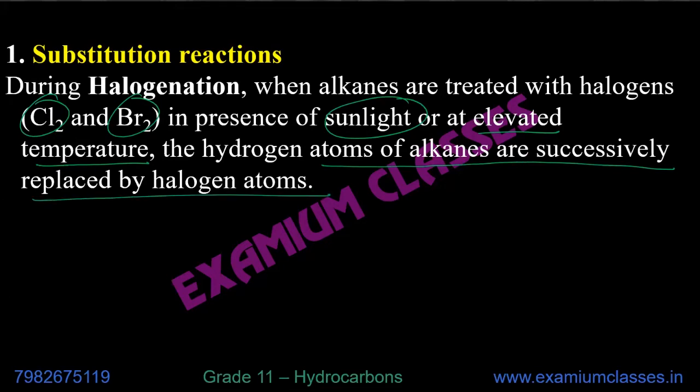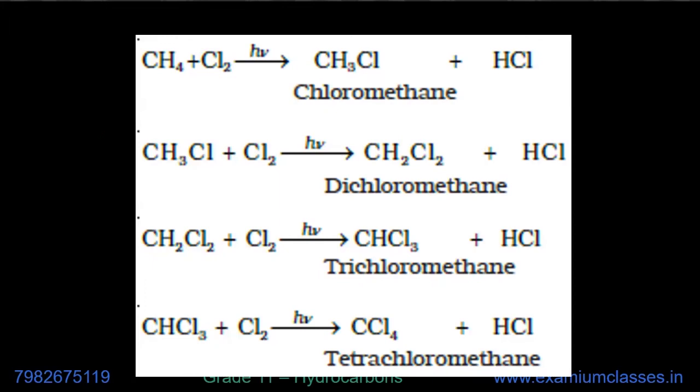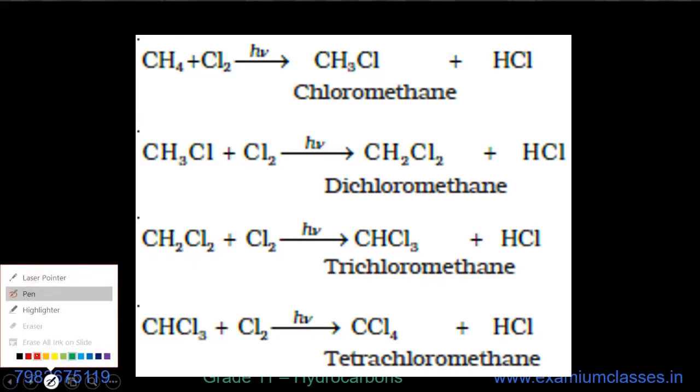Now remember, these are similar reactions and you will get confused, so you need to remember the condition. When we are talking about halogenation with halogens in presence of sunlight at elevated temperature, then hydrogen atoms of alkanes are successively replaced by halogen atoms, means one by one. Although this mechanism is not in the syllabus this year, you need to understand how it takes place.